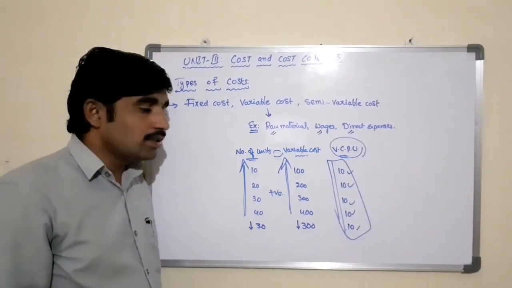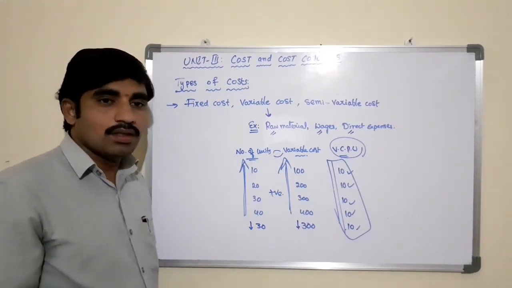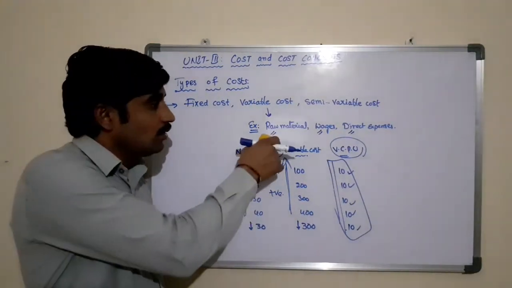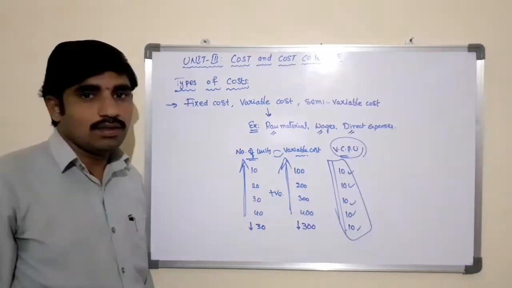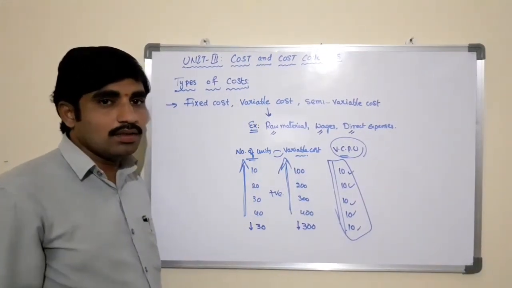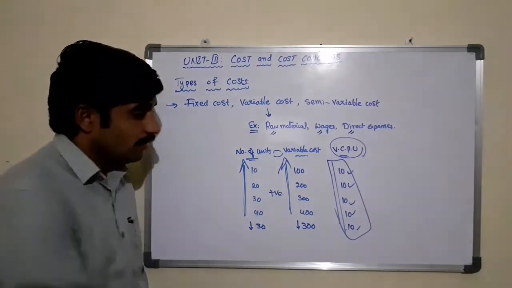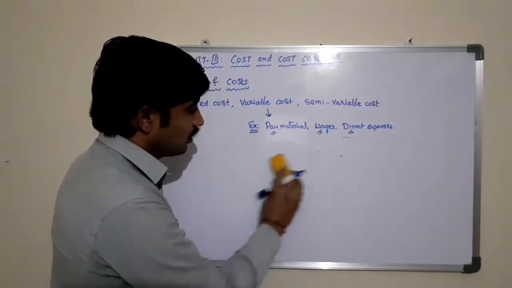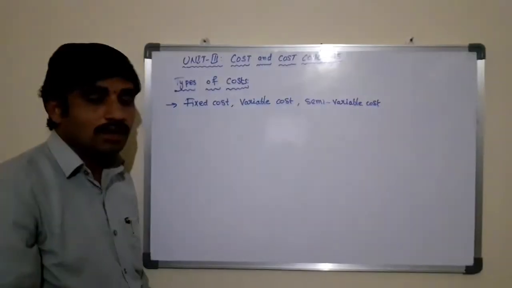So these costs are incurred only when there is production. If you stop the production temporarily, there is no variable cost. It means you need not incur any amount on the raw material, wages, or the direct expenses anywhere. So the more the production, the more the variable cost; the less the production, the less the variable cost. This is the type of variable cost. What is variable cost? Variable cost is the cost which changes according to the level of production. More production, more variable cost. Less production, less variable cost.